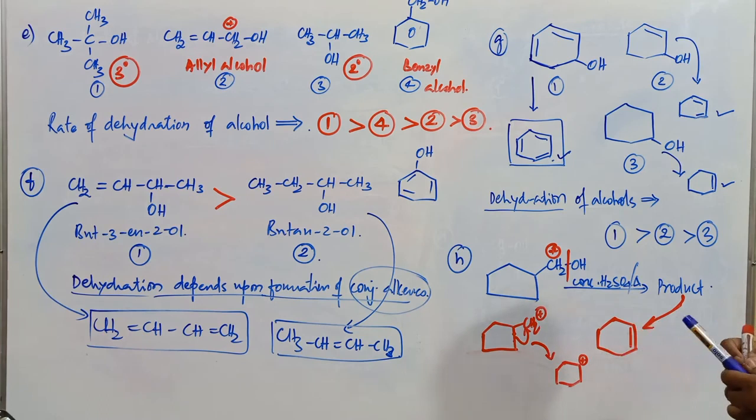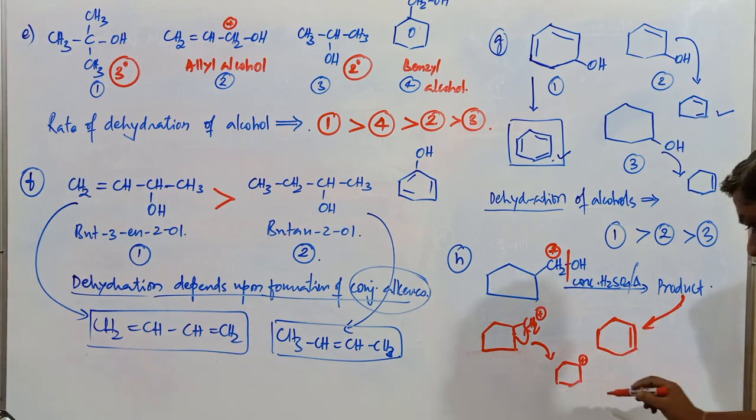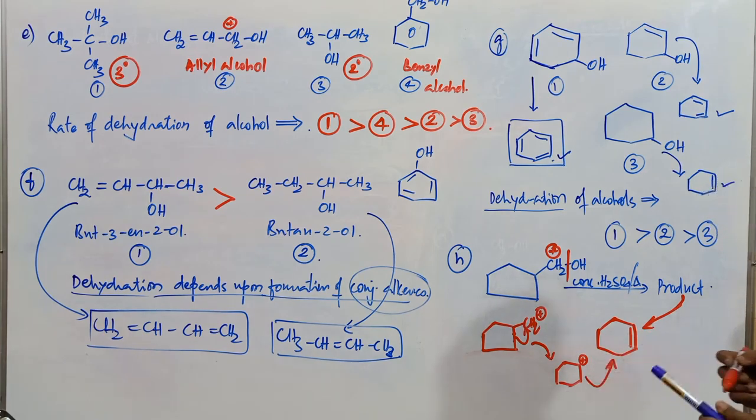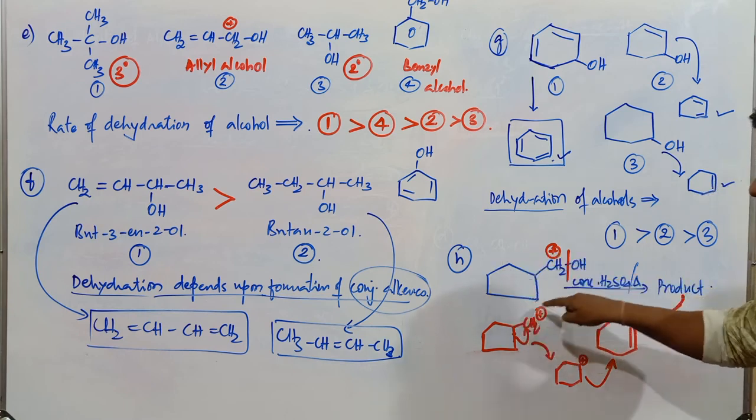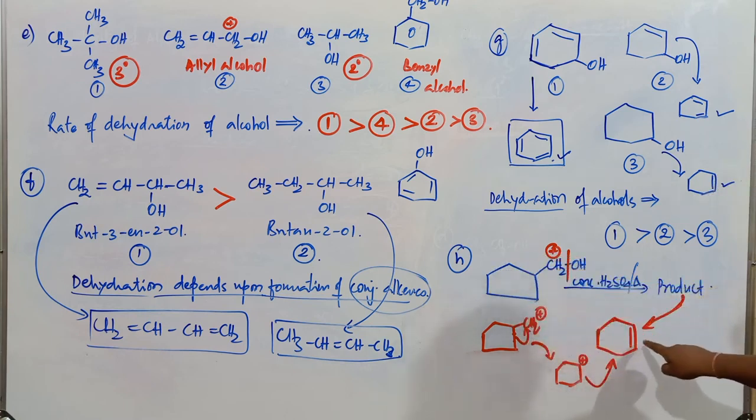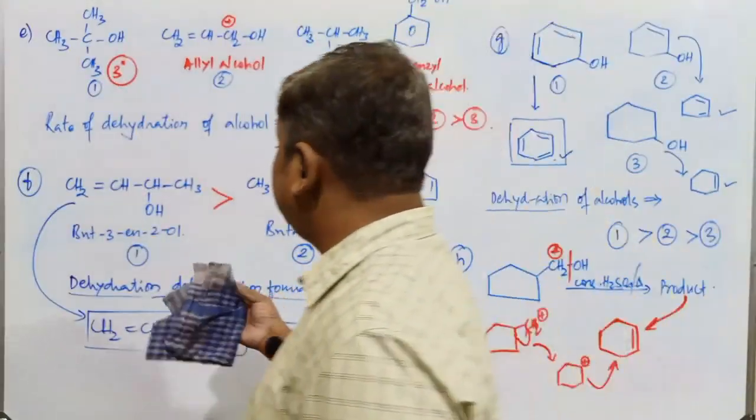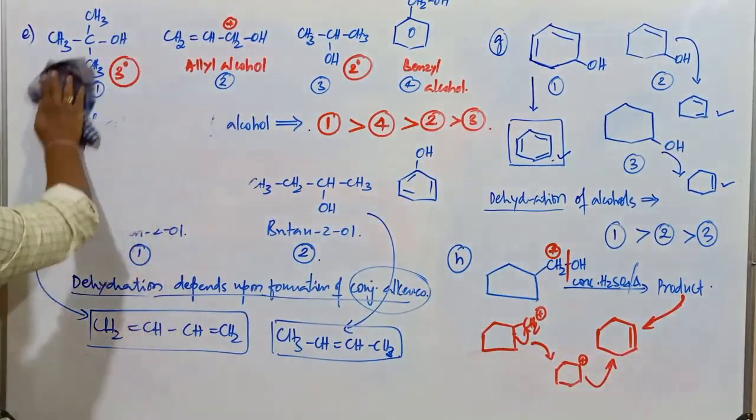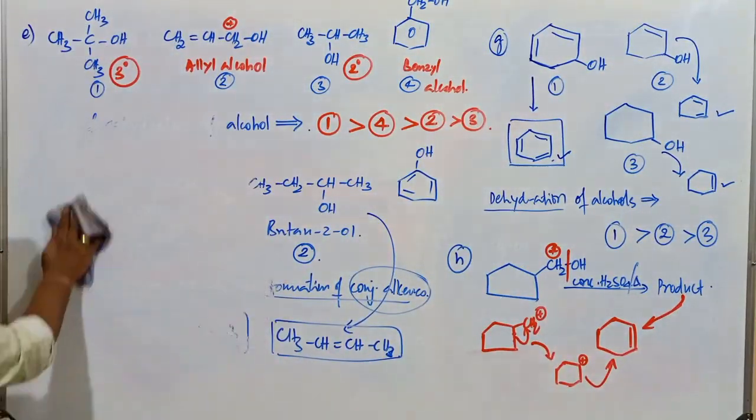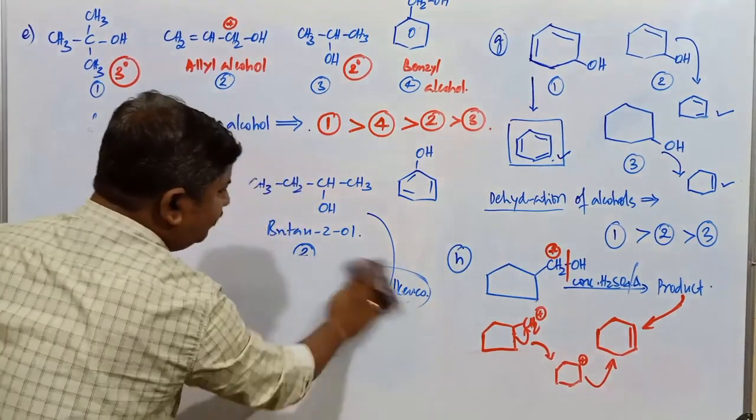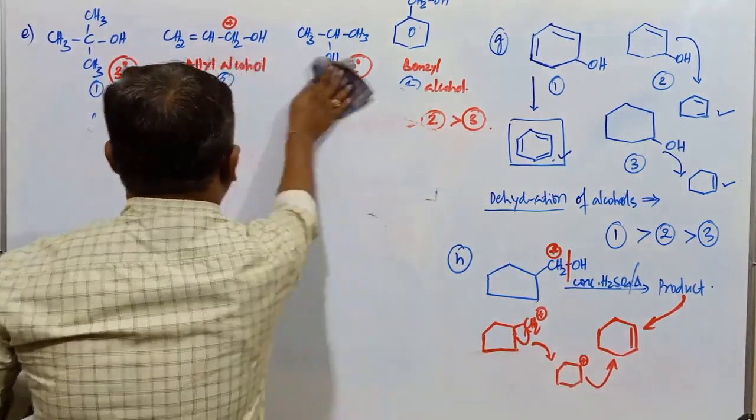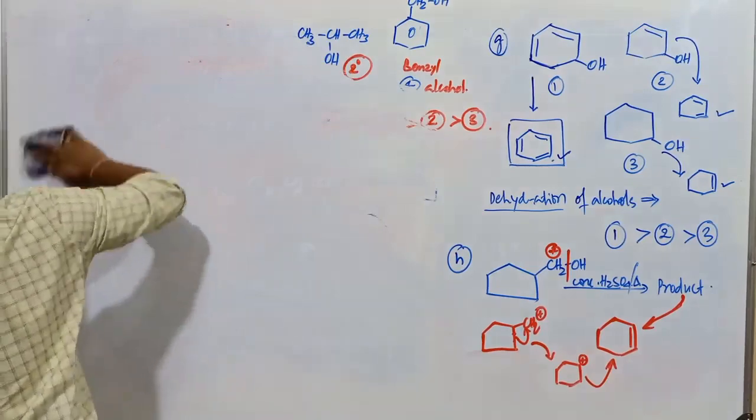Afterwards, loss of a proton takes place from this compound. So the final compound is going to be a cyclohexene compound. So remember, this 5-membered cyclic structure is converted into a 6-membered cyclic structure. The major product in this reaction is cyclohexene. You must remember all these exceptional cases.